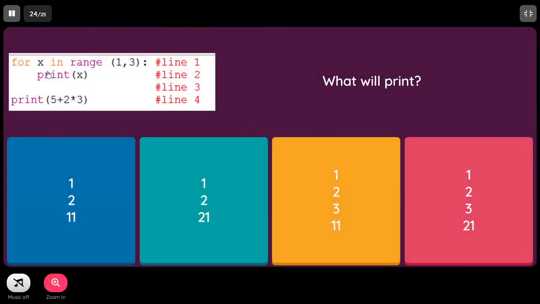What will it print? For x in range of 1 comma 3, that means start value and end value are given, and then print x. So it will print for 1, it will print for 2, but for 3 it will come out. Then 5 plus 2 into 3, here operator precedence comes into the picture. Multiplication is performed first, that is 2 times 3 is 6, and then 5 is added, giving 11. So 1 and 2 will be printed for the first two lines, and then the third, that is line 4, is 11, so it will be option A.